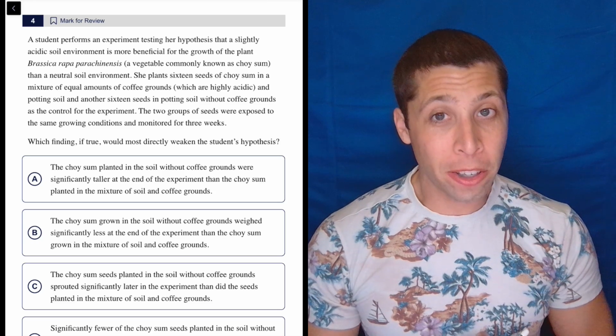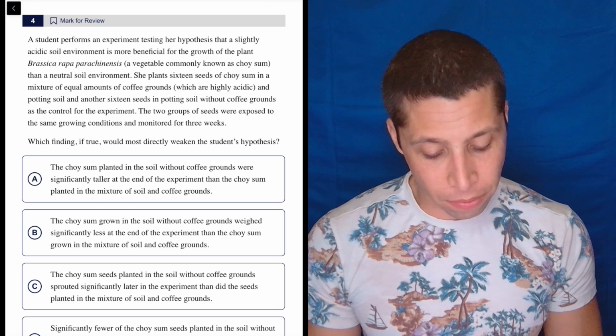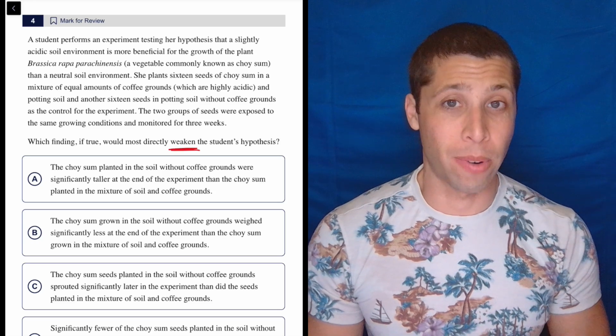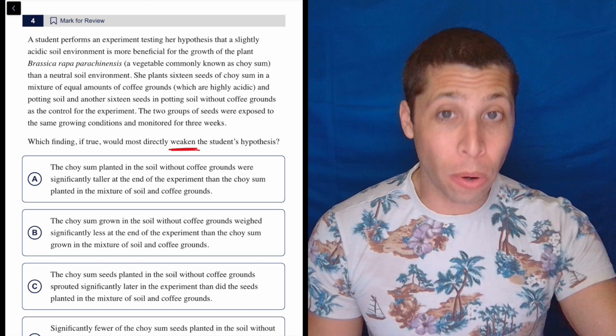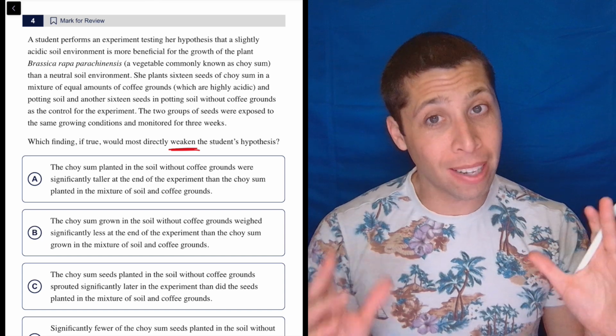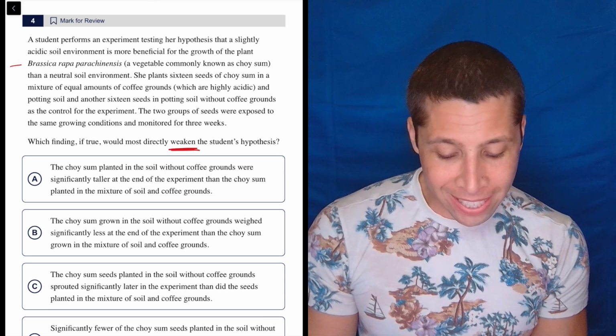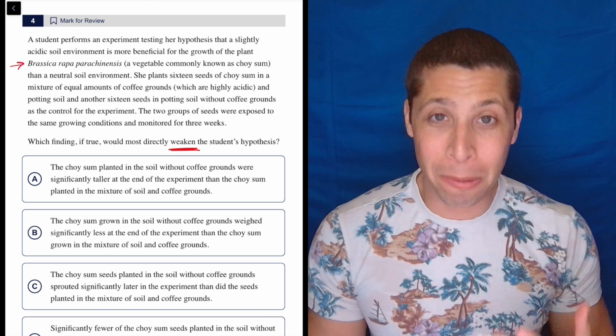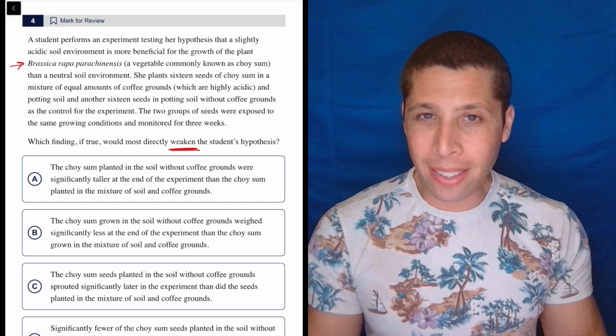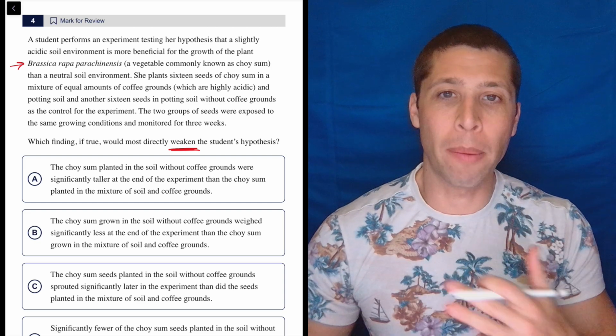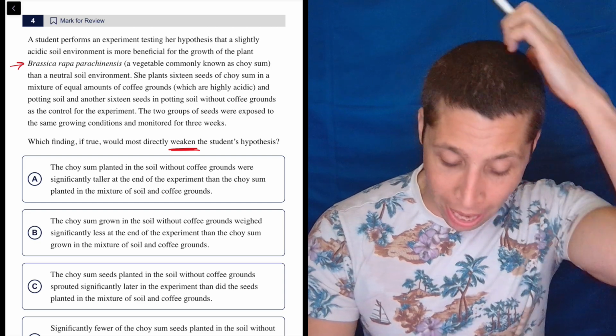All right, we got a couple things here that might scare us. First of all, the question itself says we need to weaken the hypothesis, right? Most of these say that we need to strengthen or support the hypothesis. Now we're weakening it. That's a little different, a little harder. Plus, we can just tell from that italics there that we've got some sort of science passage that scares people off. But let's see. Don't approach it with fear, right? I mean, it might not be that bad. So let's just see what we get.